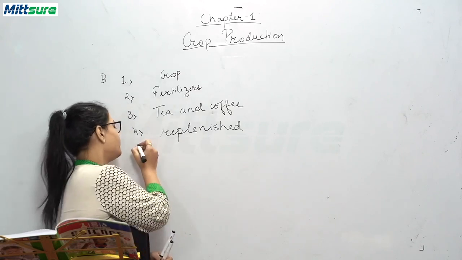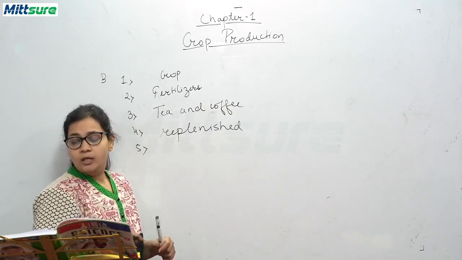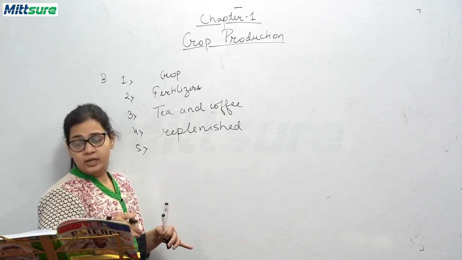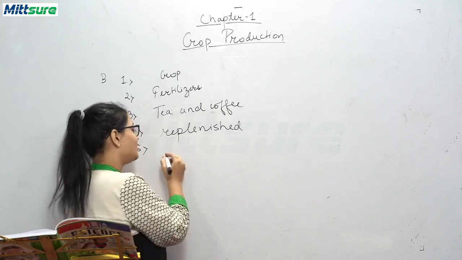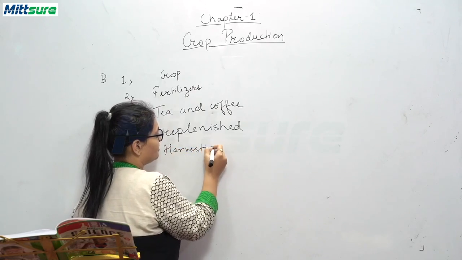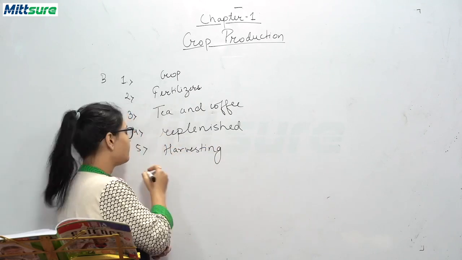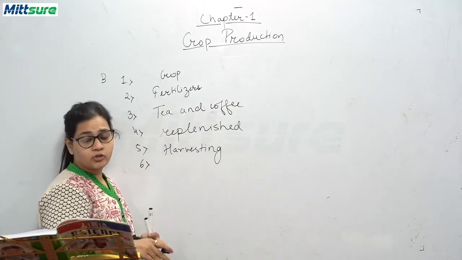Okay. Fifth question: the process of cutting and gathering of the mature crop is called harvesting. Okay, it is called harvesting. This is the process of cutting and gathering of mature crops.